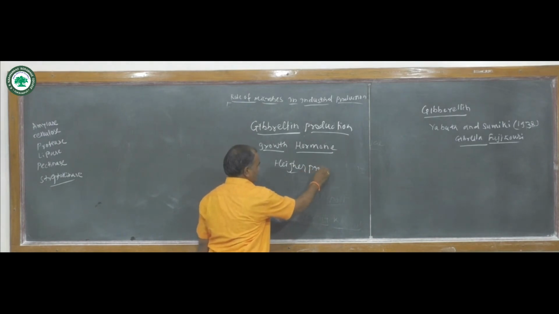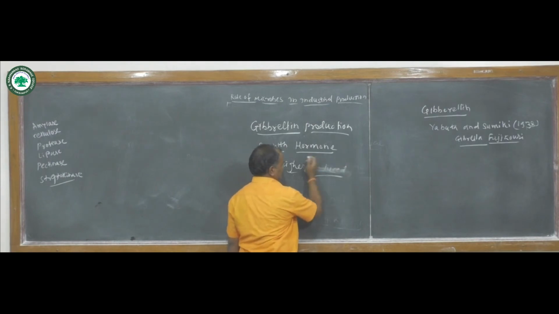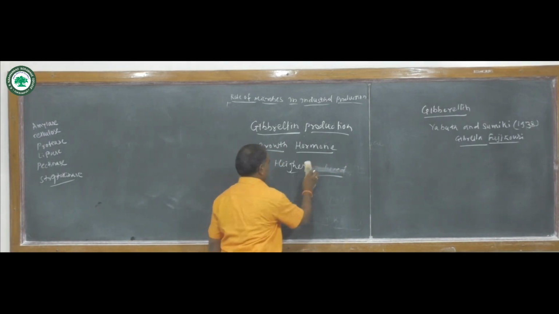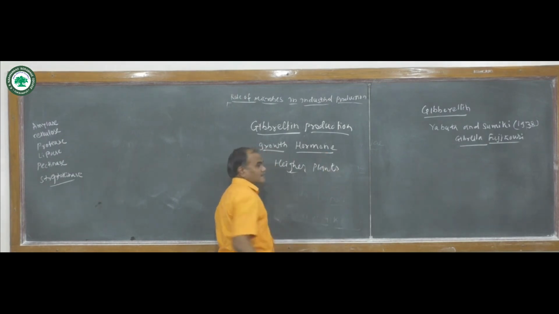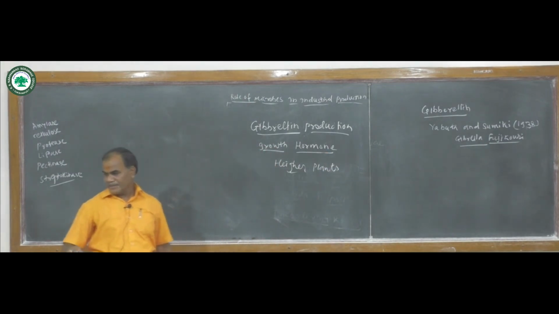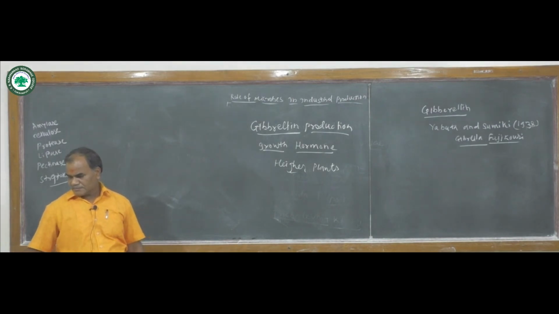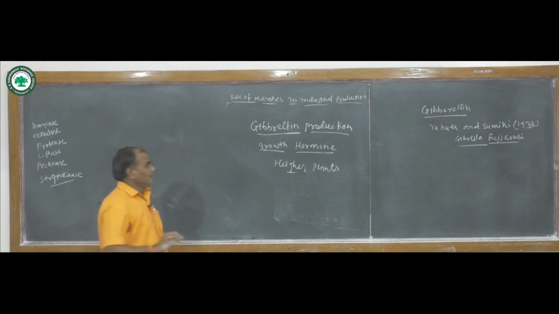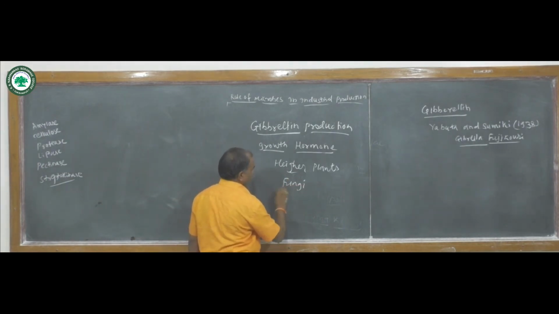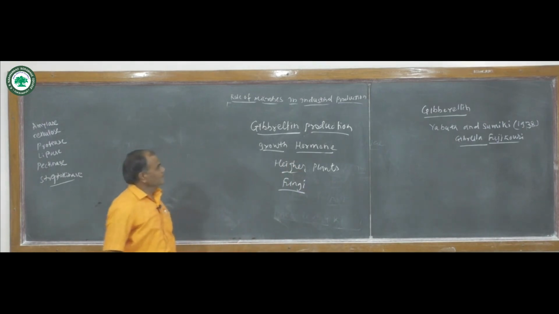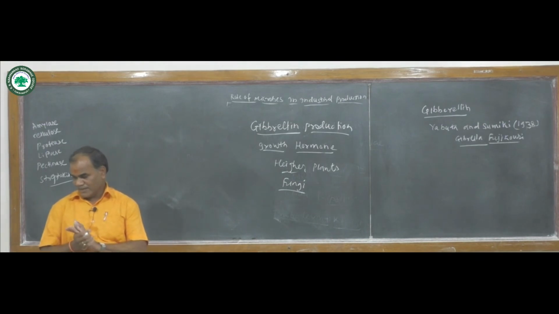Gibberellins are produced from the higher plants as well as fungi.